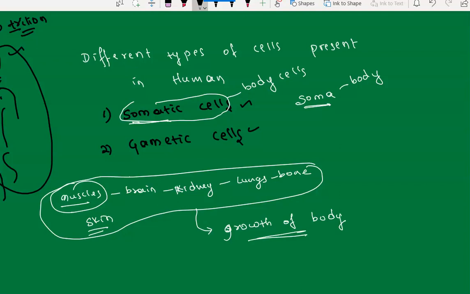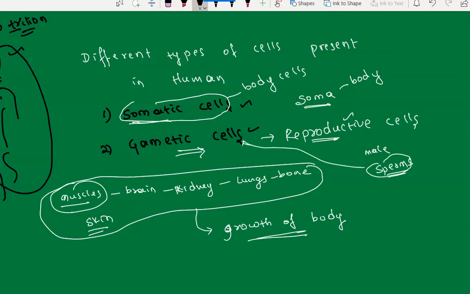Whereas gametic cells are called reproductive cells. These gametic cells play a major role in reproduction, especially in human beings. If it is a male person, we have sperms. Sperms are the cells that have the ability to produce new life, and these sperm cells are called gametic cells. In female,